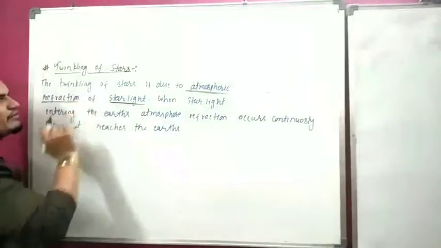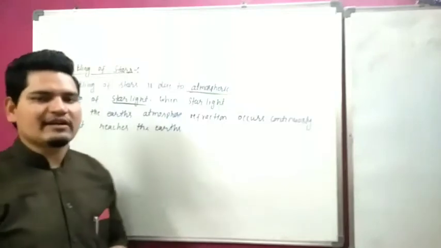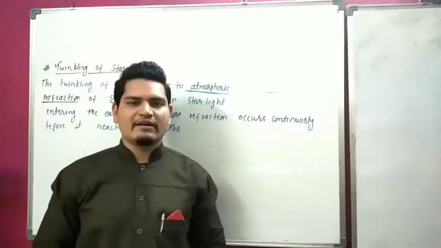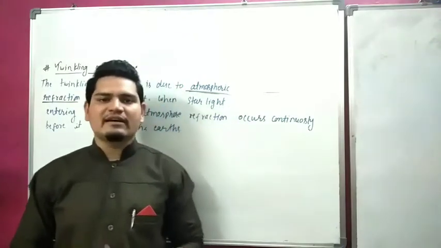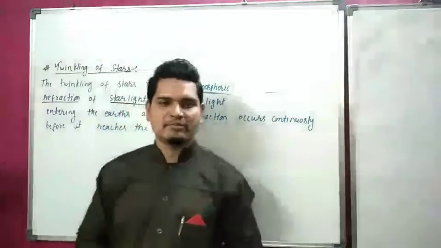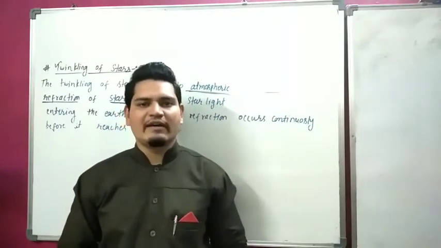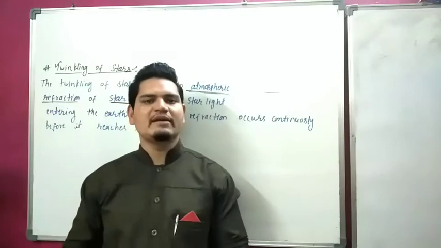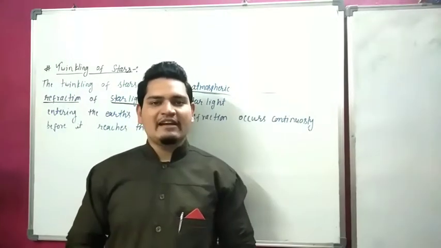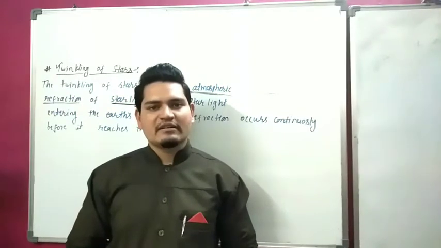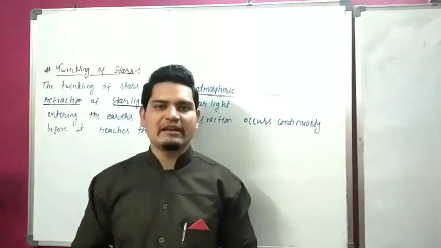Because we know that when a ray comes from one medium to another medium, it diverts from its original path. So the light bends and stars appear to twinkle, but actually the star is not twinkling.